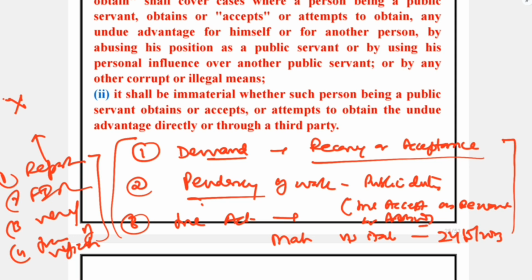Apart from that, we have to work out how many times demand was made or there is voluntary acceptance of the said offer. In that connection, section 8 of the PC Act specifically emphasizes time, and the proviso is quite important, which says that the report must be made within 7 days from the cause of action.